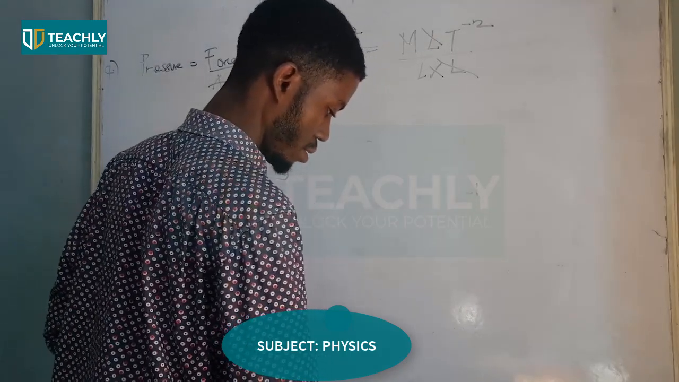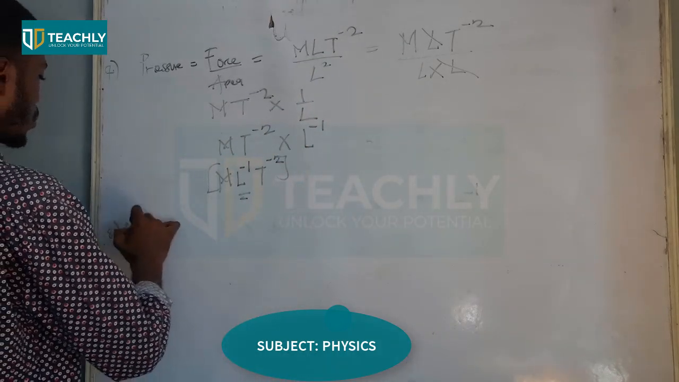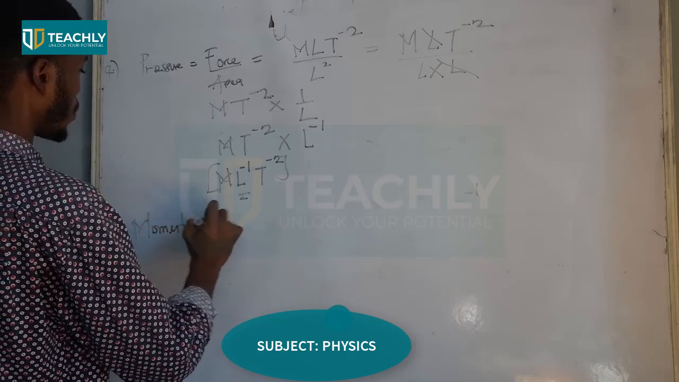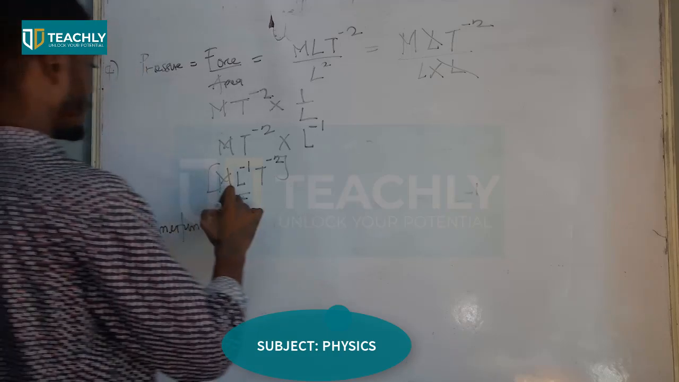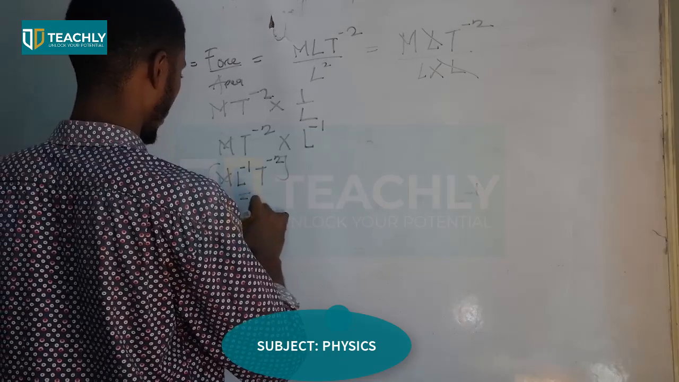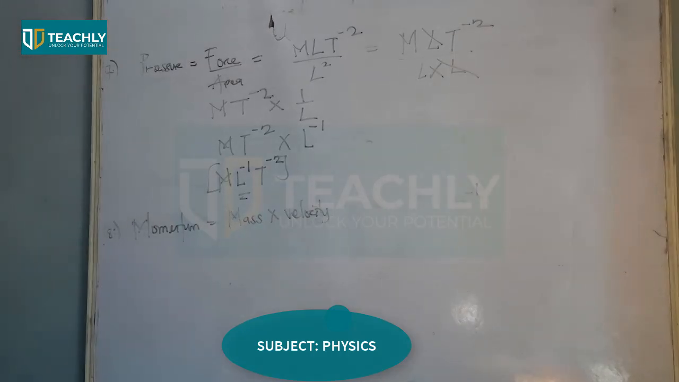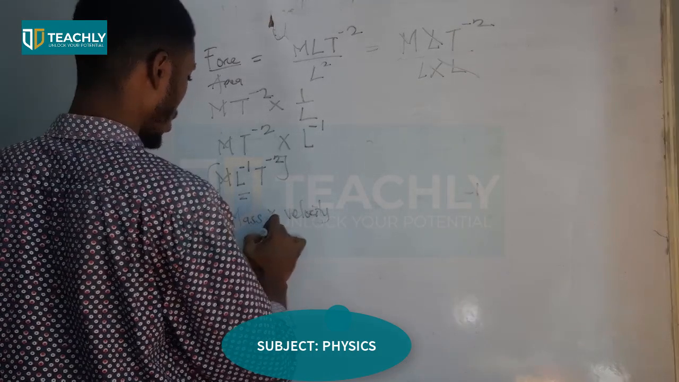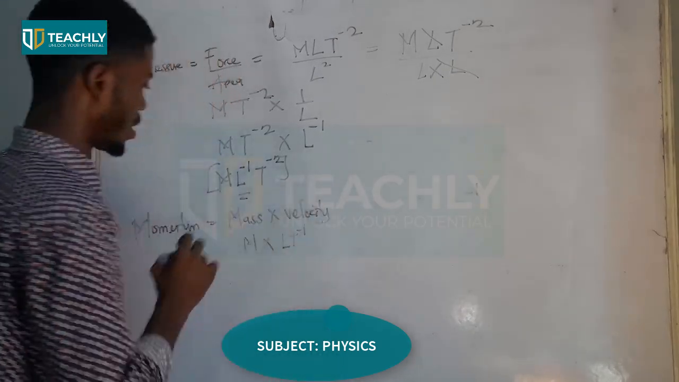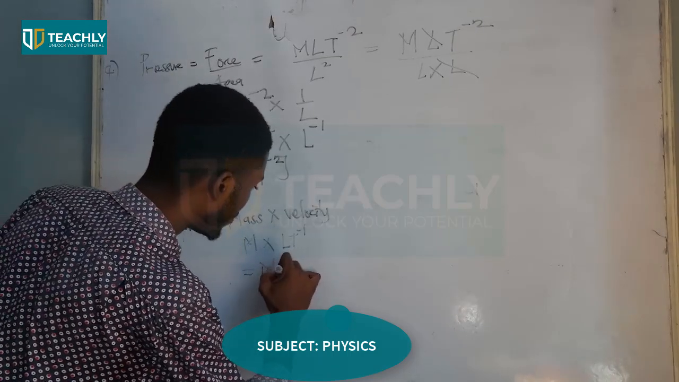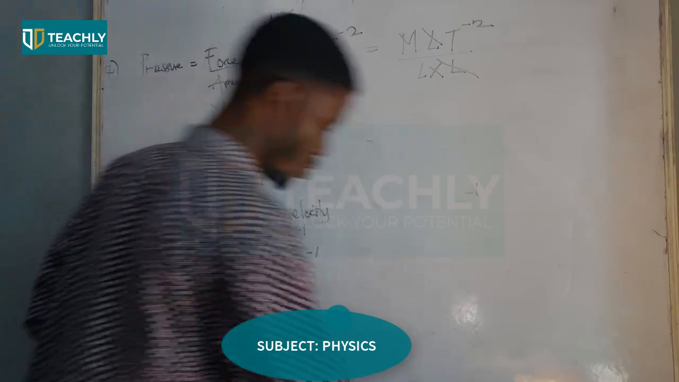Let's look at momentum. That's number 8. Momentum is mass times velocity. Our mass is M, capital M, right? And then our velocity is L T raised power minus 1. This is that simple. I find M L T raised power minus 1. Very simple.